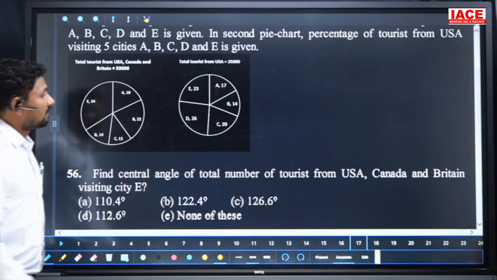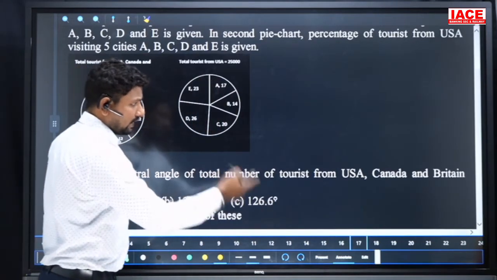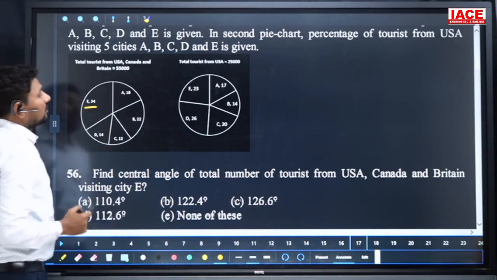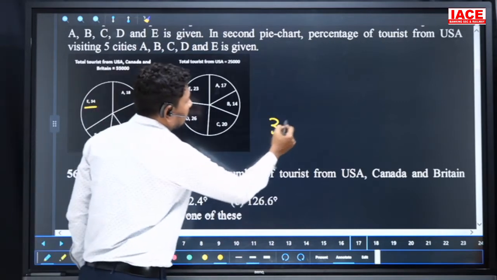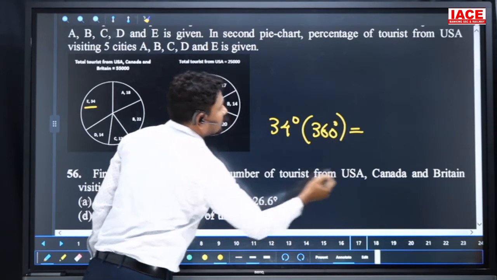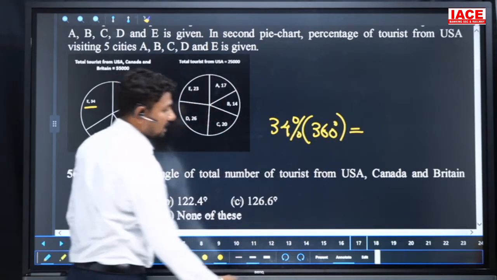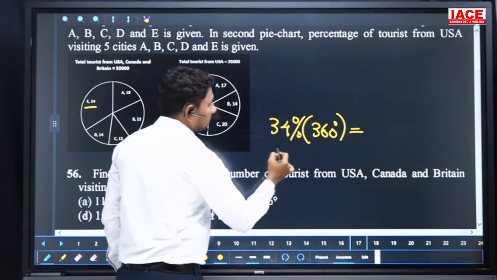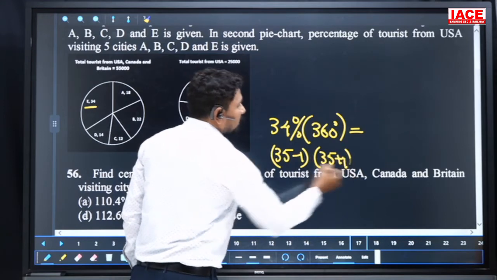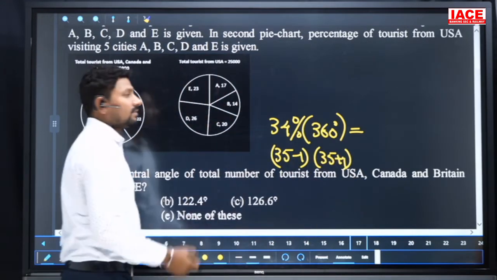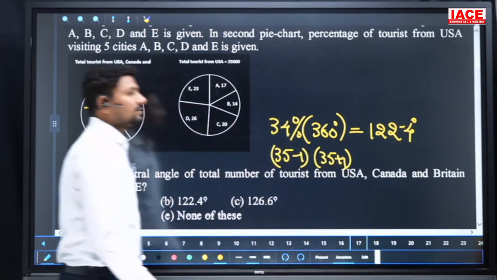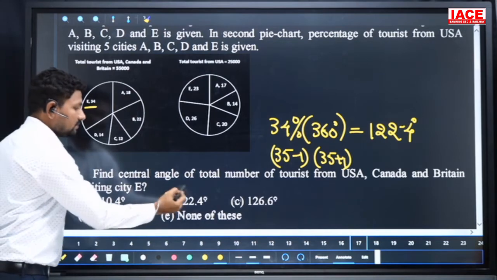Find the central angle of the total number of tourists from US, Canada and Britain visiting E. Visiting E is equal to 34 percentage. 34 percentage central angle of any circle, it should be 360 degrees. 34 percentage of 360 degrees. So 34 we can write as 35 minus 1, and 36 we can write as 35 plus 1. 35 square minus 1 square, 1225 minus 1, it is equal to 1224. By percentage means we'll get 1 decimal here. So 122.4 degrees. Our option is B.